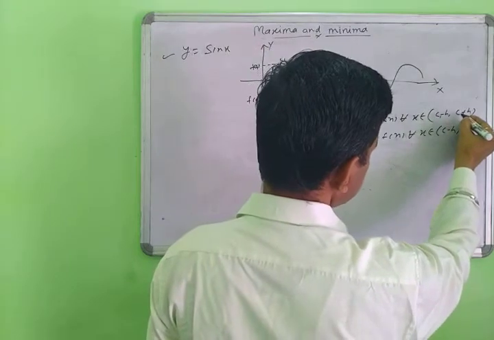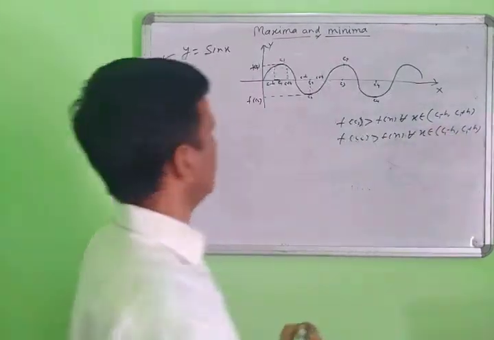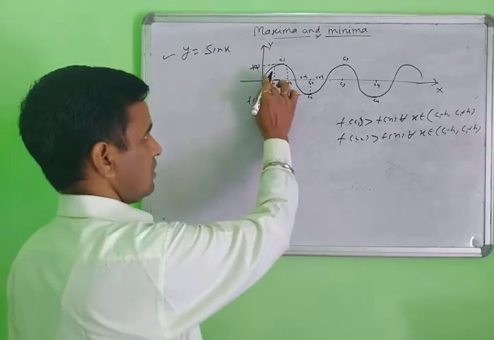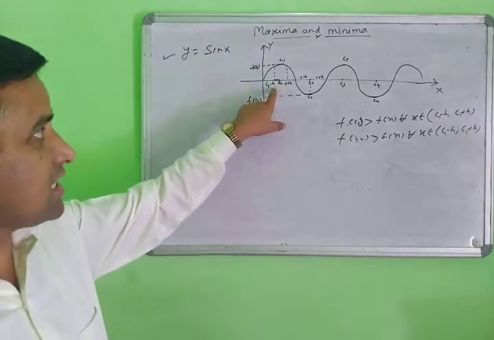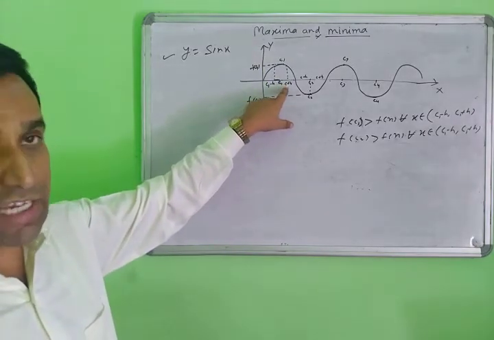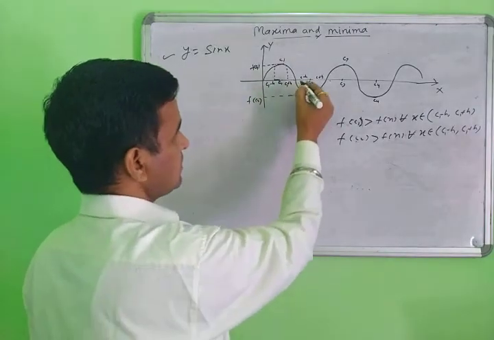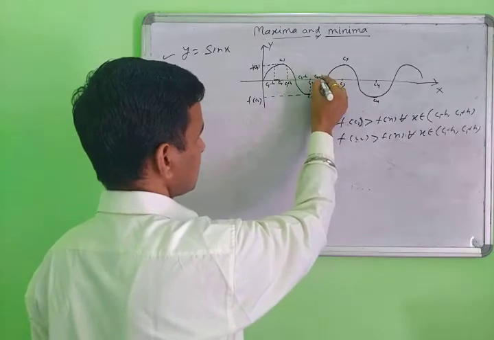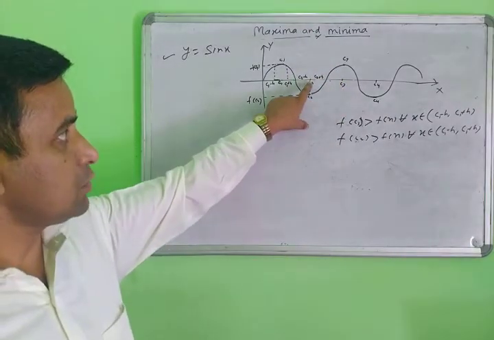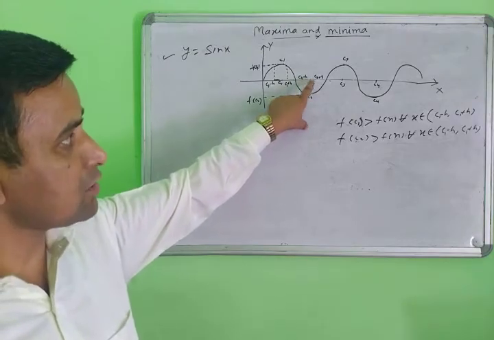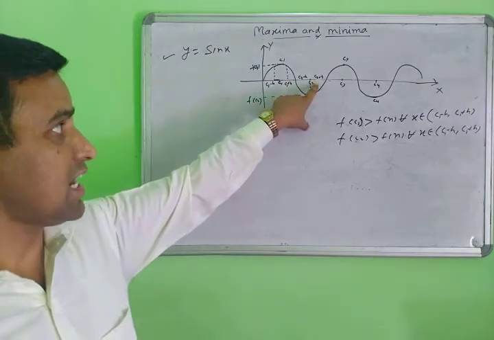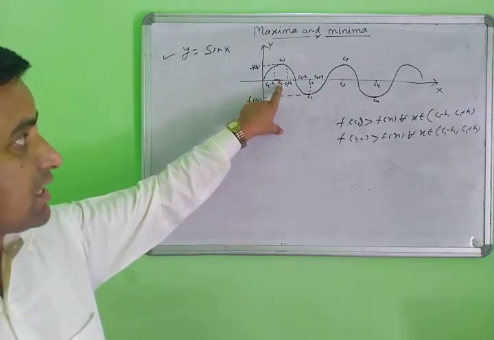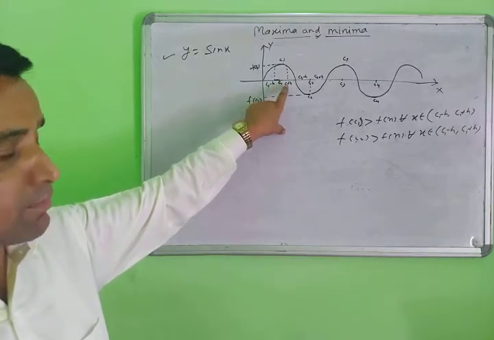Here c1 minus h and c1 plus h. This is the point c1, with c1 minus h very near on the left side and c1 plus h very near on the right side. The same thing here for c2: this is the point c2, with c2 minus h on the left side and c2 plus h on the right side.